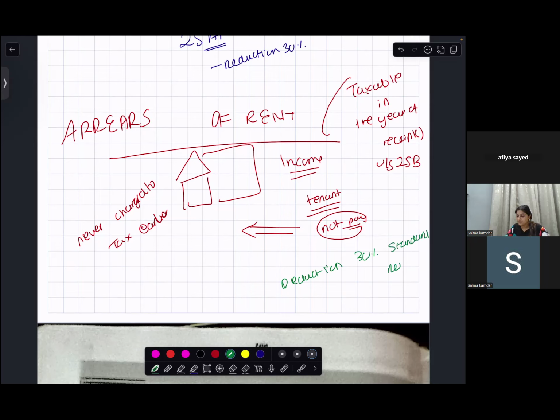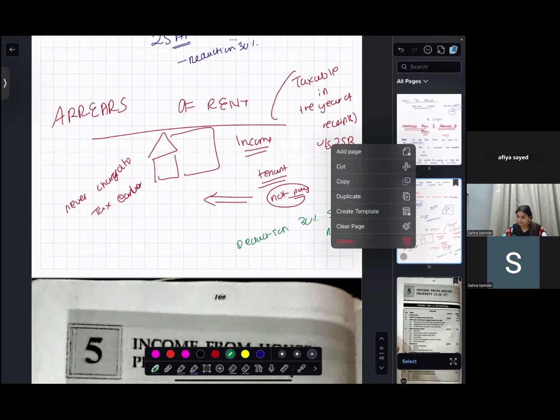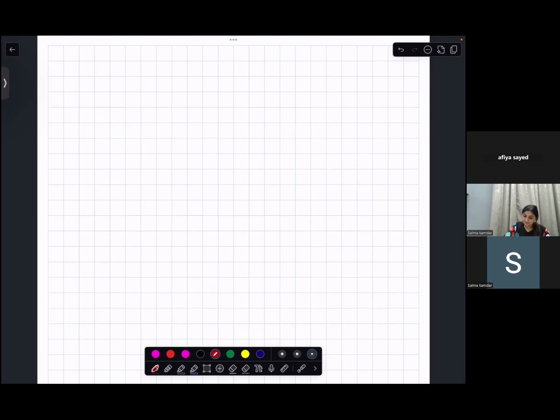So you have two sections. One is for what? Unrealized rent. 25AA is for unrealized rent. What does this say? 24A, no? 25A. Sorry, 24A. I'm sorry. It's rule 4.